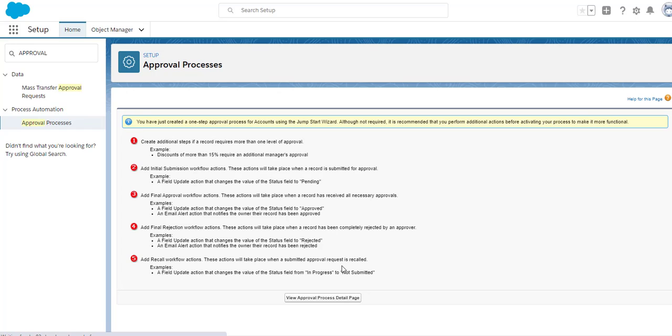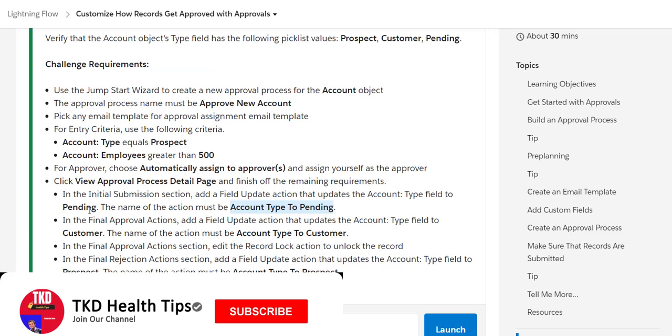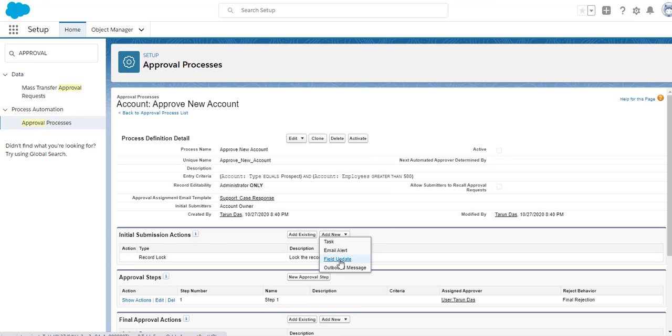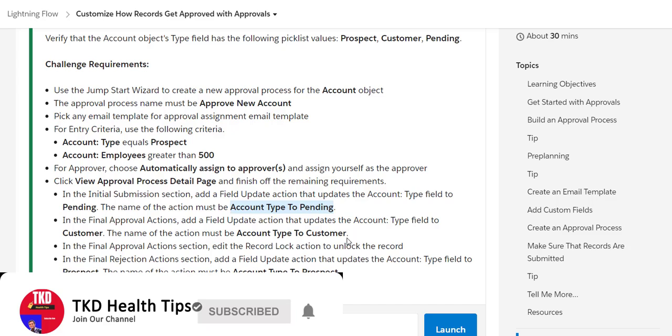The approval process. Now the next stage is to click view the approval process stage, which we did right now. Now we have to finish up the remaining requirements, and for that we need to go to the initial submission section and click on field update, which updates the account type field to pending.